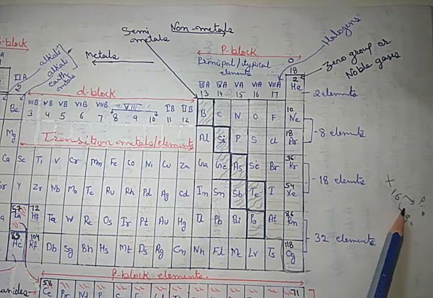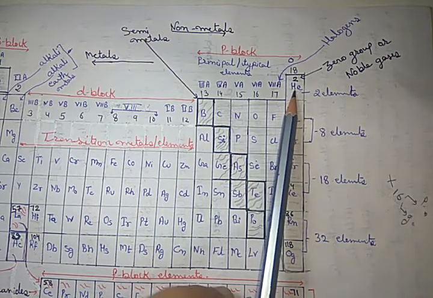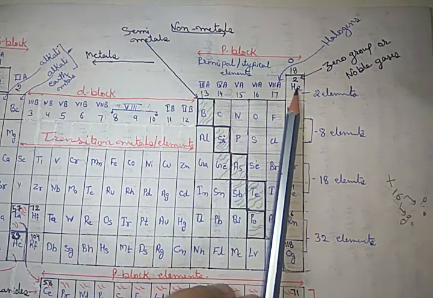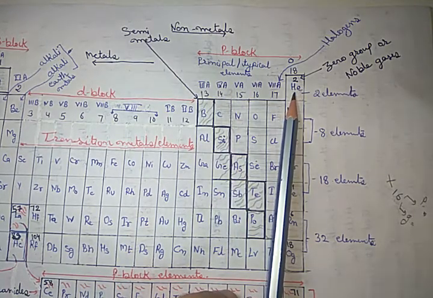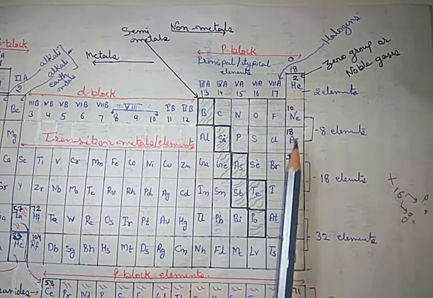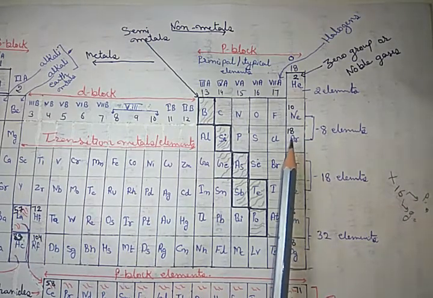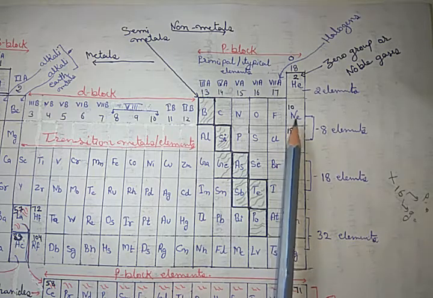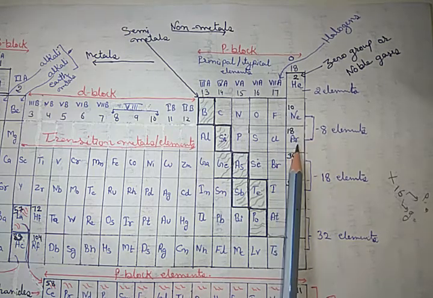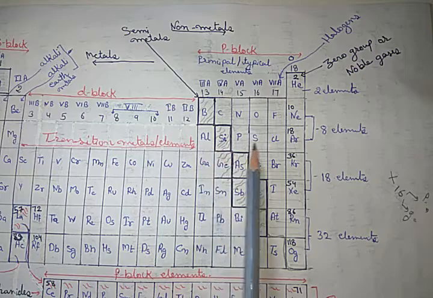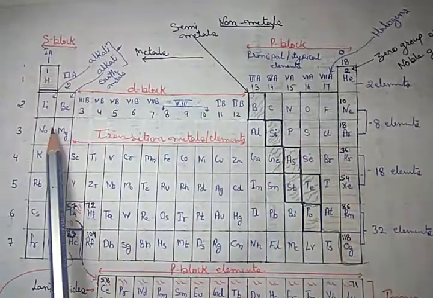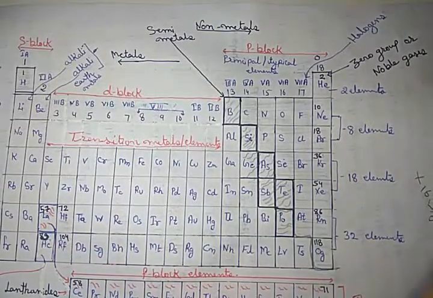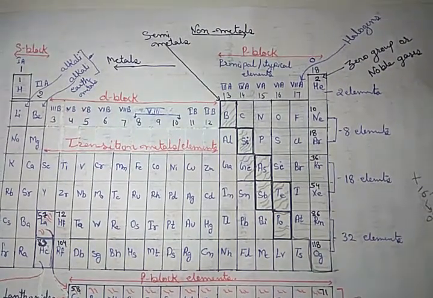Since its atomic number is 16, it is more than 2, so it's not possible to come in the first period, because only elements up to atomic number 2 are present there. After 10 and before 18, elements are present in this period, so the period becomes third.